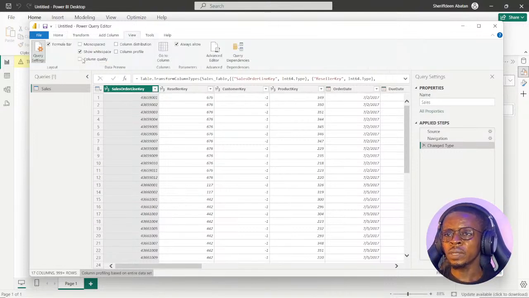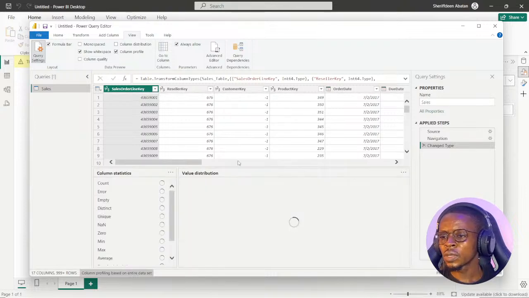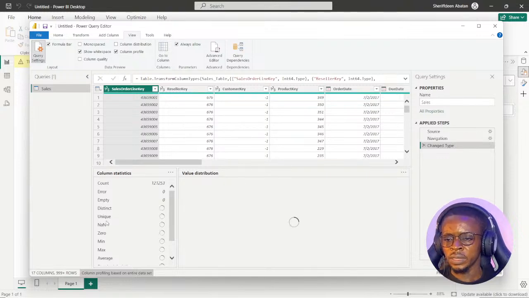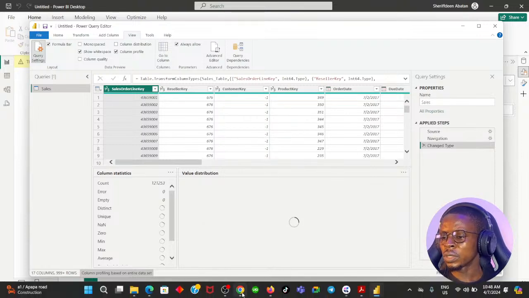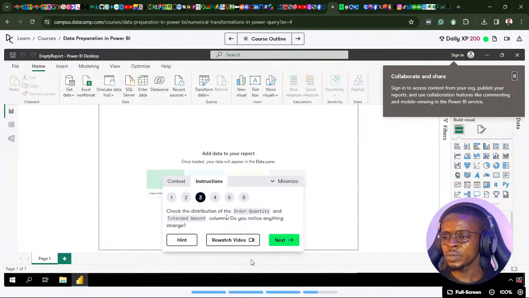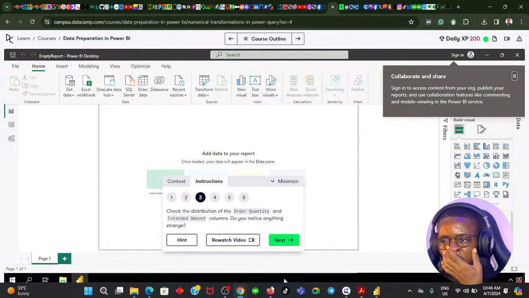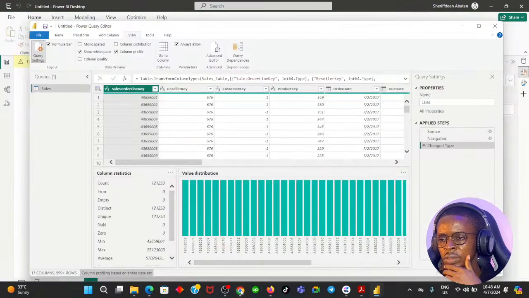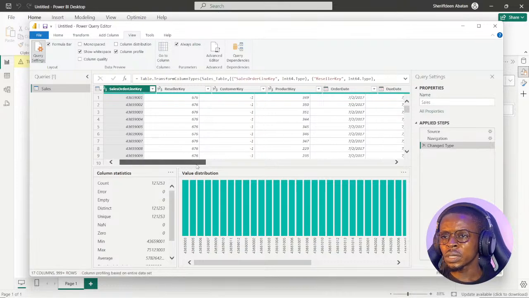So let's go to the view tab and click on column profile. So we're going to see the column profile of each column. Definitely the data set is quite large, that's why it is taking time to load. So let's move on to the instruction. Check the distribution of the order quantity and extended amount columns. Do you notice anything strange? So you go to the order quantity and extended amount column. Let's go to order quantity.